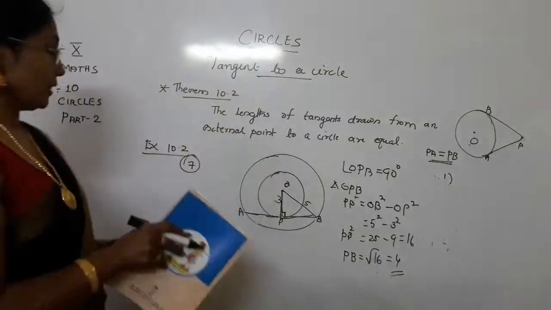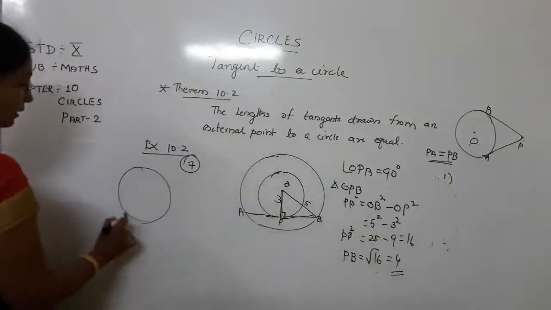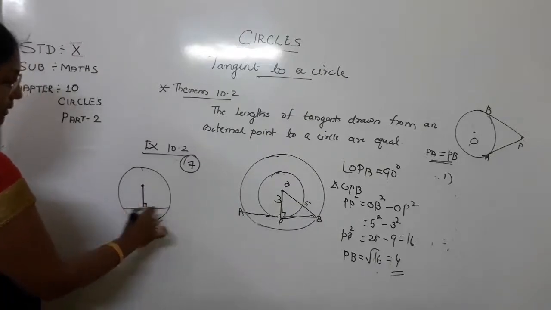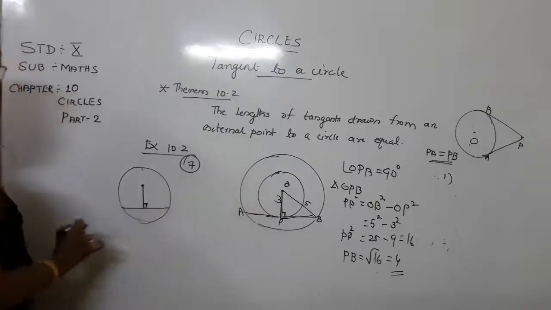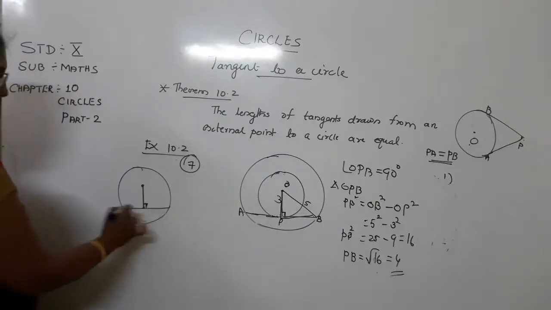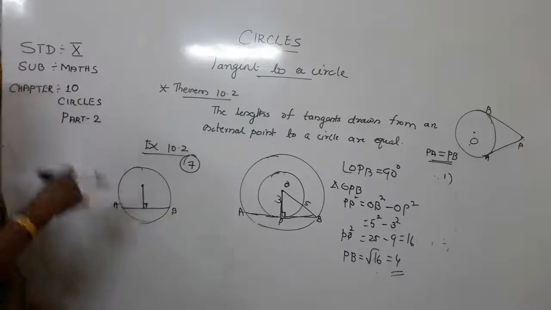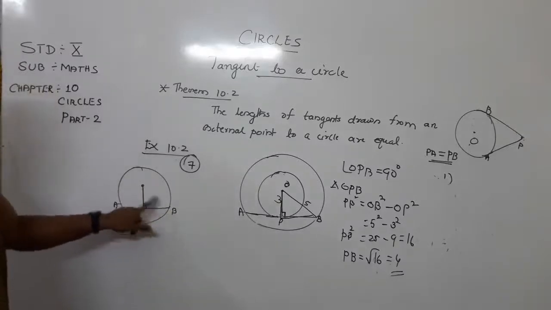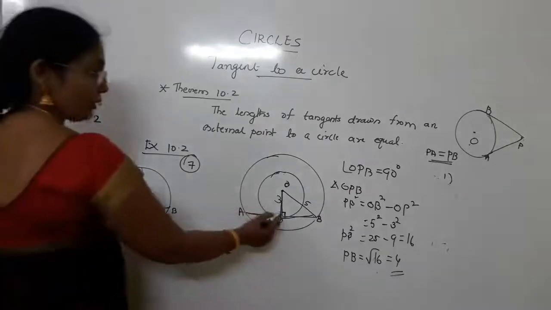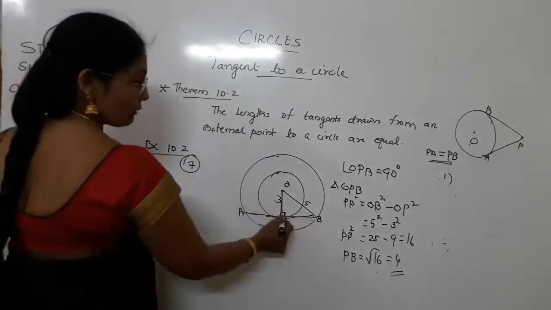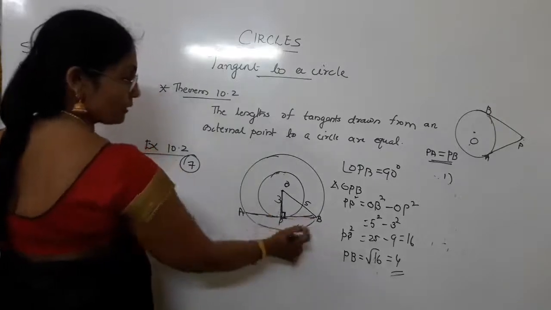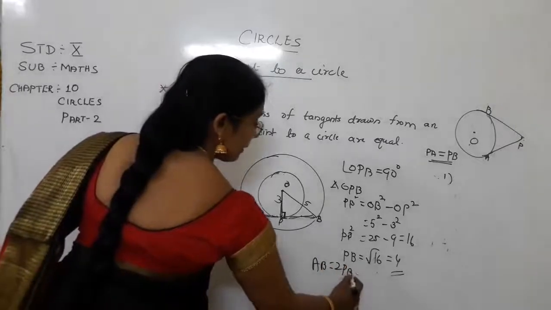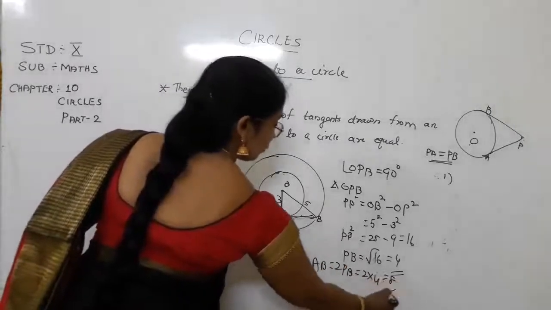Now in the previous class we already learned that in a circle, if a chord is drawn and a radius is drawn perpendicular to this chord, it will bisect the chord. You have learned that last year, in 9th standard. That means the radius drawn perpendicular to a chord bisects the chord. So here it is perpendicular and this is the chord. Therefore PB is equal to 4. So AB will be equal to 2 times PB, that means 2 into 4 is equal to 8.